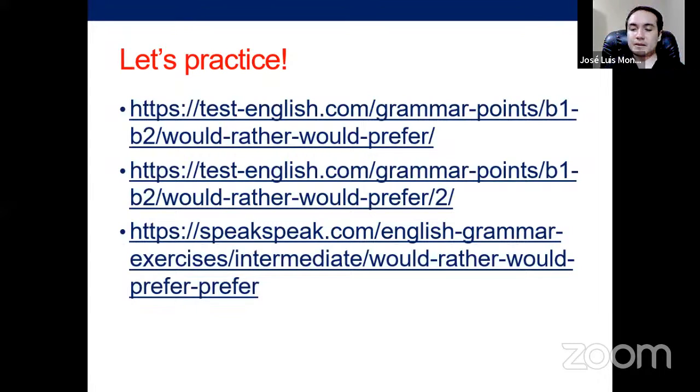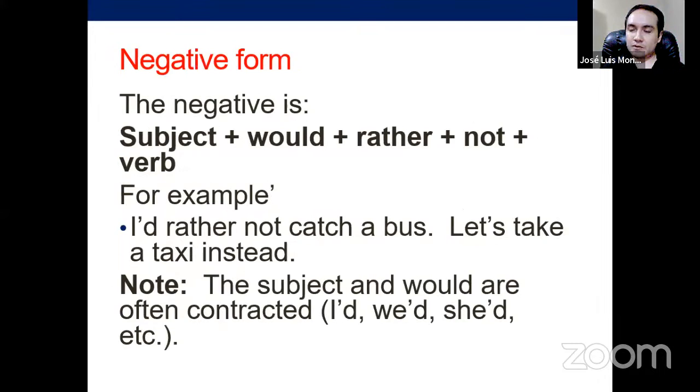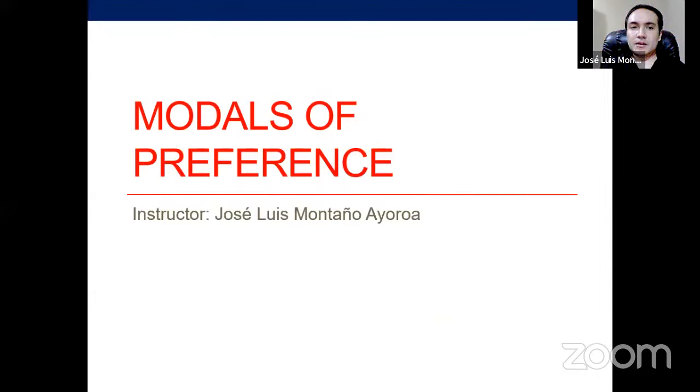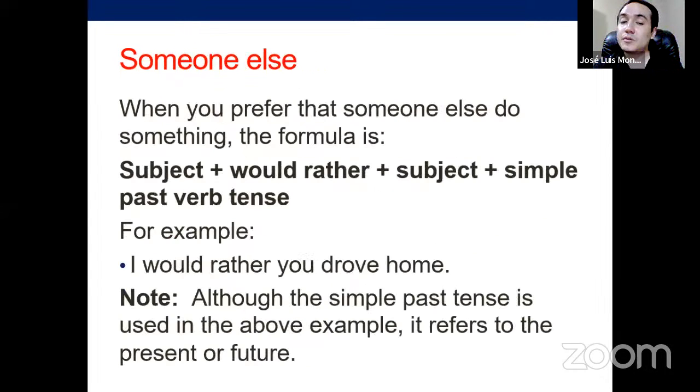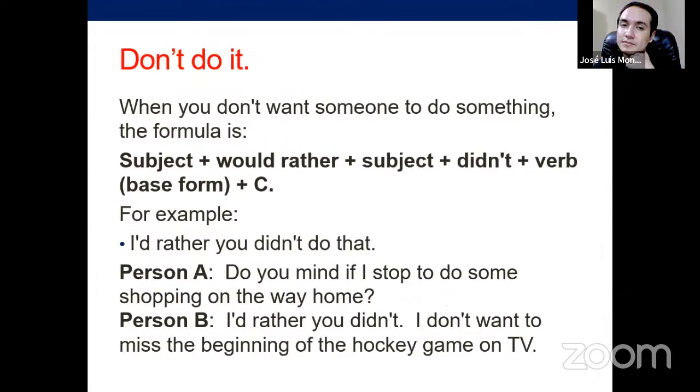And that's it. Let's work on a very short recap. Okay, would rather, more specific, when you have options, alternatives, you use it with a base verb, affirmative, negative, and you can use it with other people as well. Using the subjunctive, it means the verb in the simple past, but only after the subject, okay? Not the verb after would rather. After would rather, you have another person.